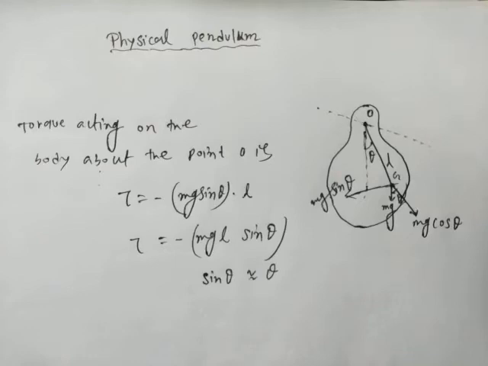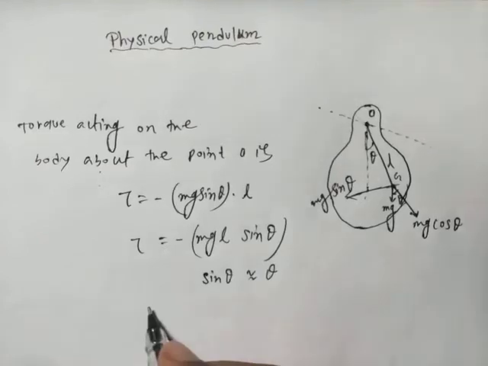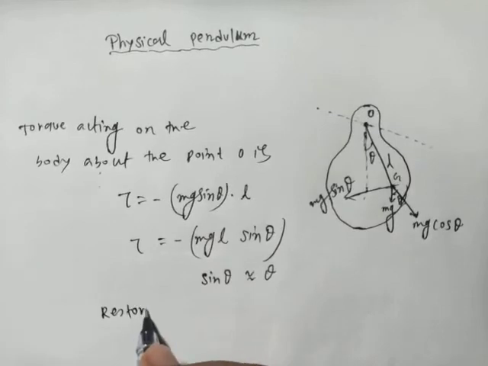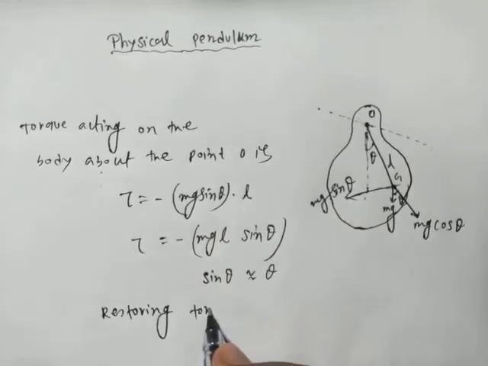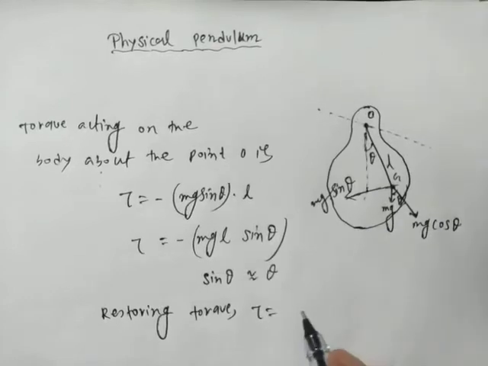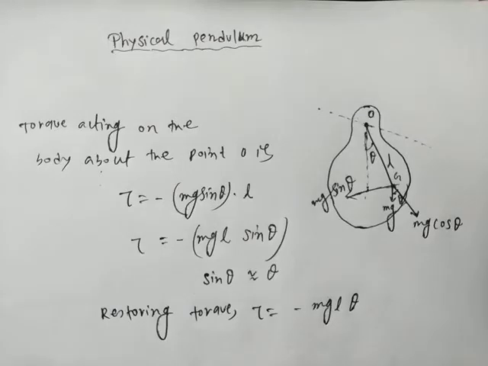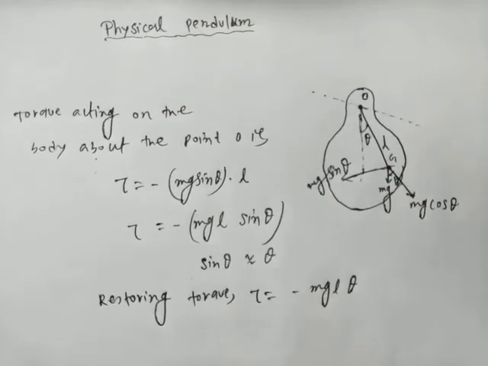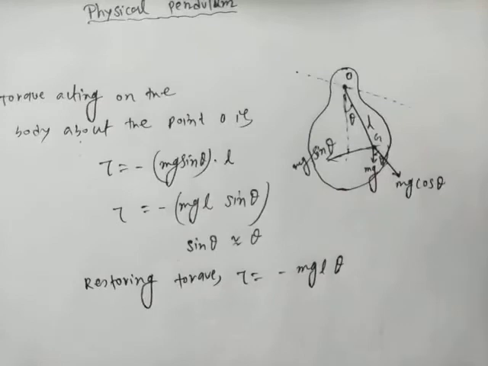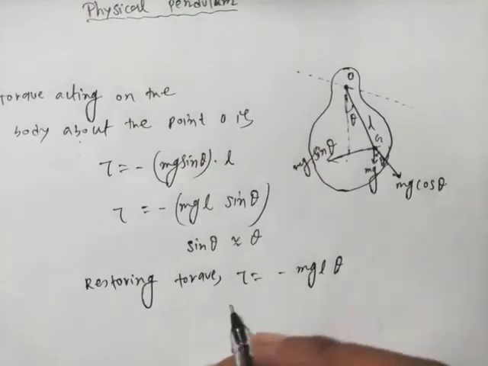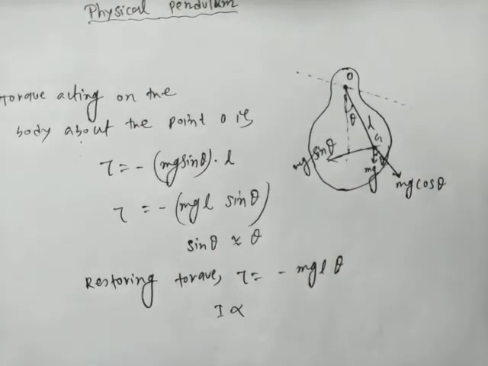So the restoring torque is tau equals minus mg L theta. Now let the moment of inertia of this rigid body about the point O be I. We know that tau equals I alpha, where alpha is the angular acceleration.